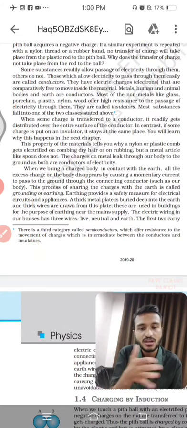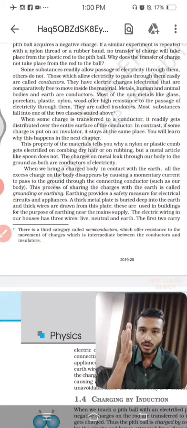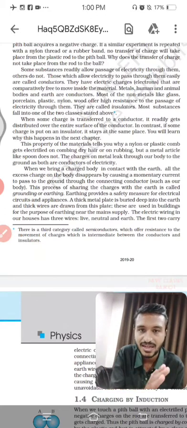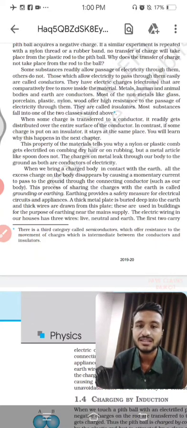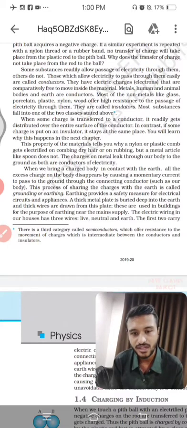Insulating material means ultimately it will not allow the passing of electric charges through it. So that's why it is known as an insulator. It stays at the same place and does not allow charges to pass through it.